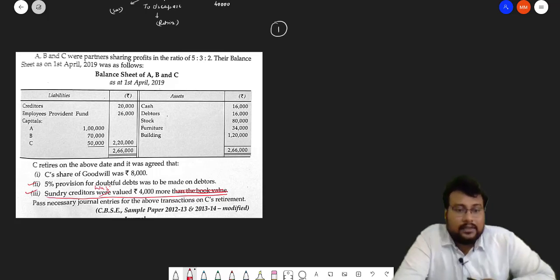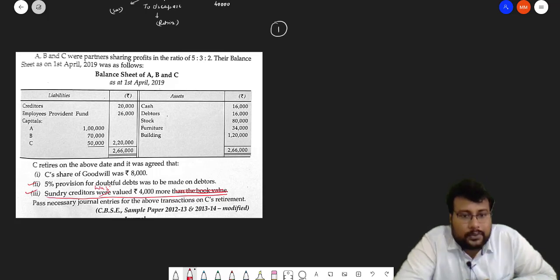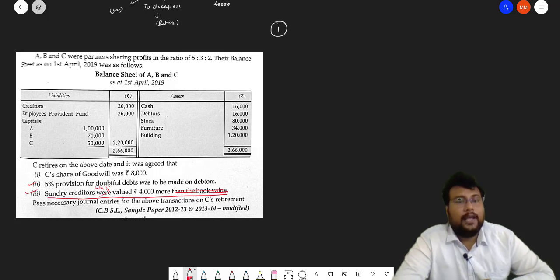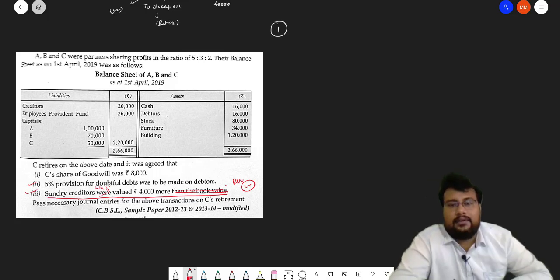Achha, what is the meaning of this line that I cut? Sundry creditors were valued 4,000 more than the book value. It means that we had recorded an amount more than the book value. It means overvalued. So if anything is overvalued, we have to decrease that. And how can we decrease the creditors? By passing it in revaluation, credit side. Okay, but in the solution it is given debit. So I just rectify this one. What is the exact right line in the question, I will tell you both, what can be in both situations.